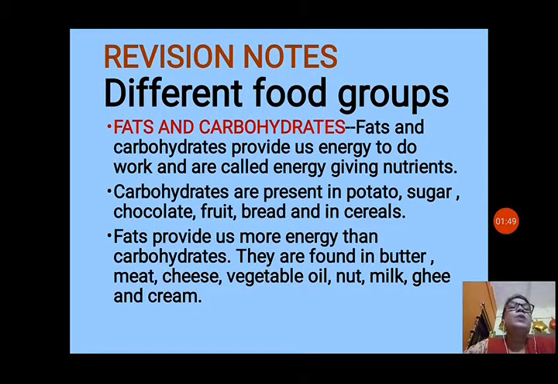They are found in butter, meat, cheese, vegetable oil, nuts, milk, ghee and cream. But we should take fats in less amount, because if you eat too much fat and you do not use that energy, then it will be stored in your body and it will make you fat. So it can cause you obesity and many types of diseases also, like diabetes and heart problems. So we should not take fat in large amount.